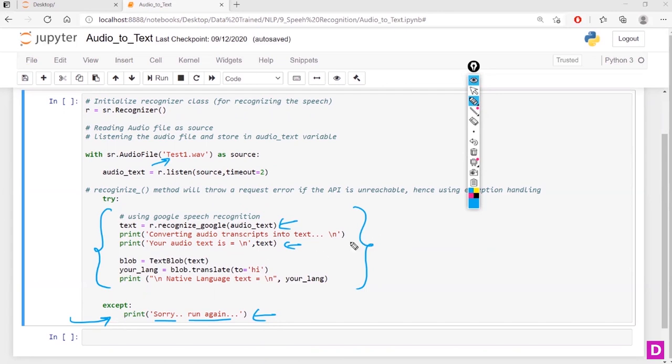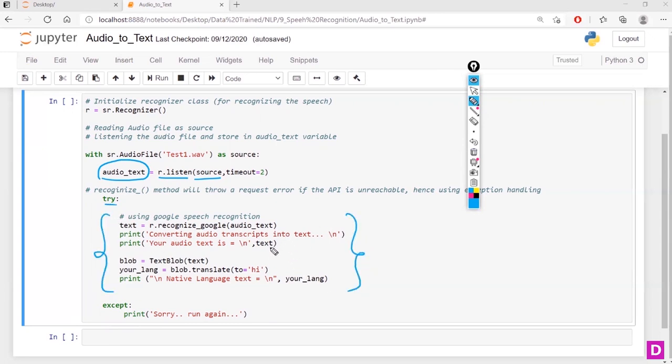So for that reason, I'm using a try and except block. If everything goes fine, the control will not come here. So we'll be able to convert audio to text, and we'll also do some kind of processing, right? So for that reason, I'm going to use try and except block. So let's get started here, right? So what we are talking about: it is going to listen to the source, then it will store in this audio text. Now I'm using a try and except. In the try, I'm writing my code.